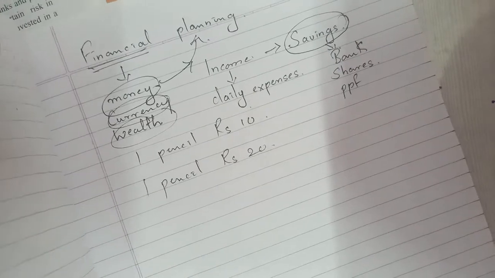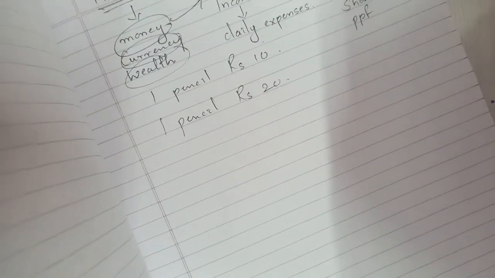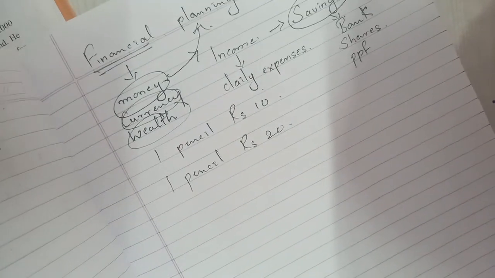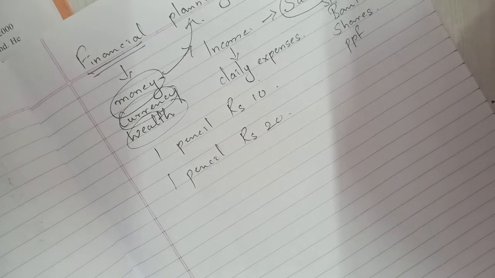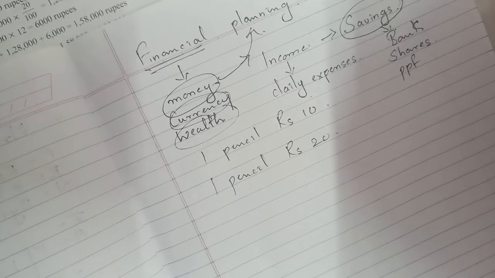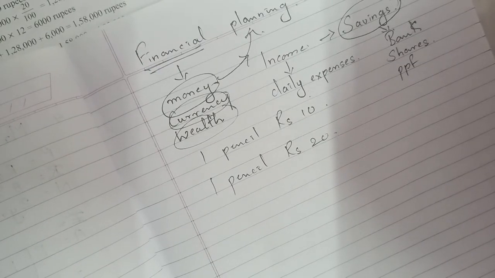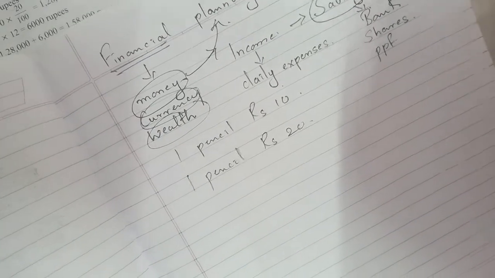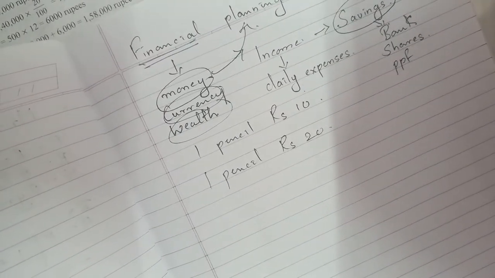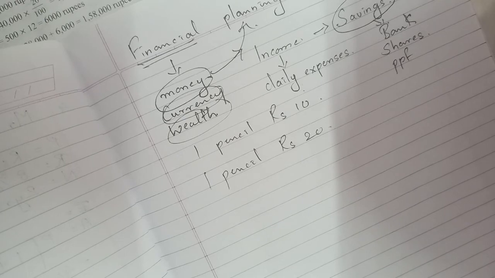Whereas shares are risky. We can invest in shares, and if the market goes up, you get good returns. But at the same time, there is a risk that the market might go down and the money that you invested might reduce, or you might get a lesser amount. So there are many firms and many ways in which you can save money.